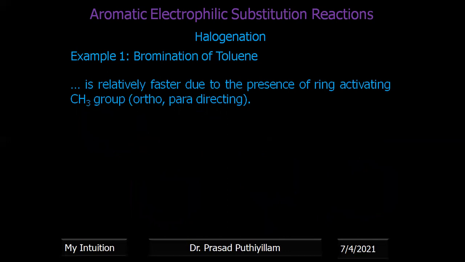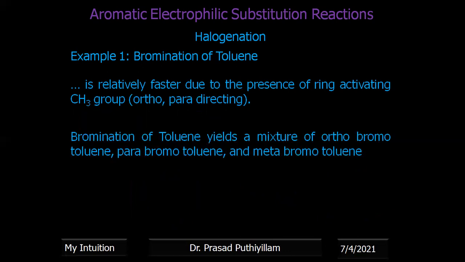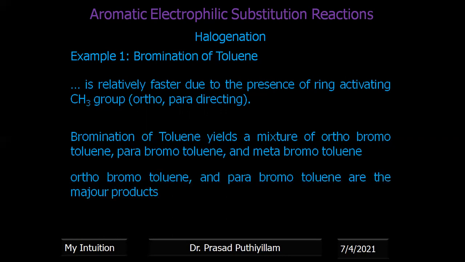So bromination of toluene is relatively faster due to the presence of the ring activating CH3 group, which is ortho-para directing. So compared to benzene, toluene reacts faster. Bromination of toluene yields a mixture of ortho-bromotoluene, para-bromotoluene, and meta-bromotoluene, and the major products are ortho and para-bromotoluene.